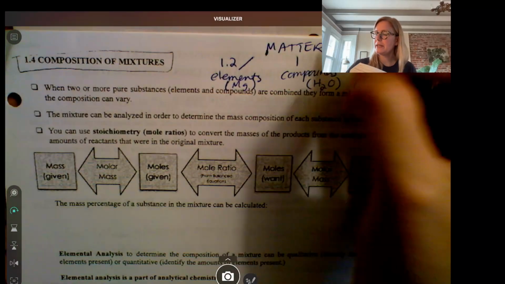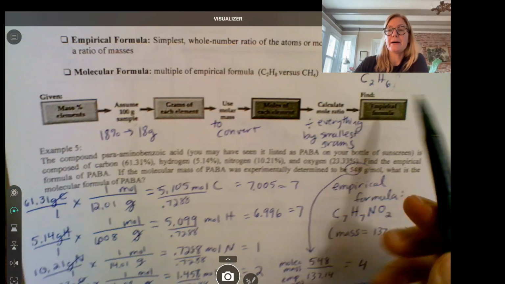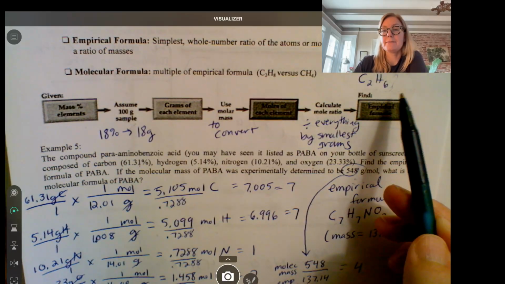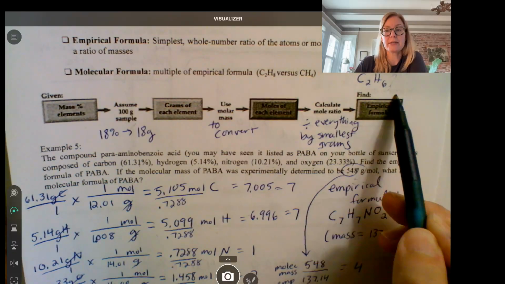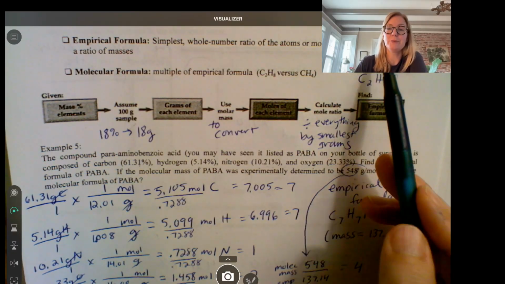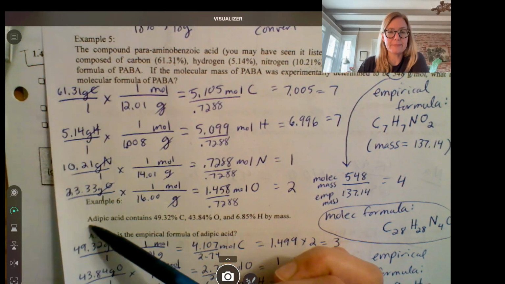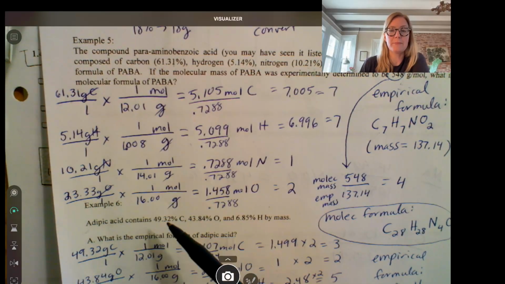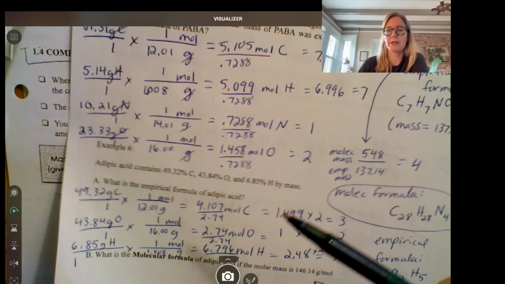In 1.3, we learned about compounds, okay? We learned about how compounds have this fixed ratio, okay? So if a compound is C2H6, that's a fixed ratio of 2 to 6, or you could say the empirical ratio would be 1 to 3. A ratio of 2 to 6, if you reduce it down, is 1 to 3. So we took the grams of each element in a compound, converted it to moles, because moles tells us how many, and then looked at that numerical ratio, okay?